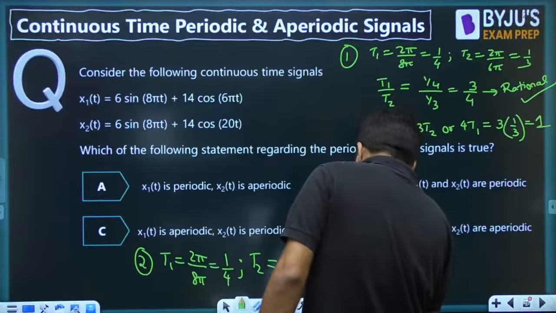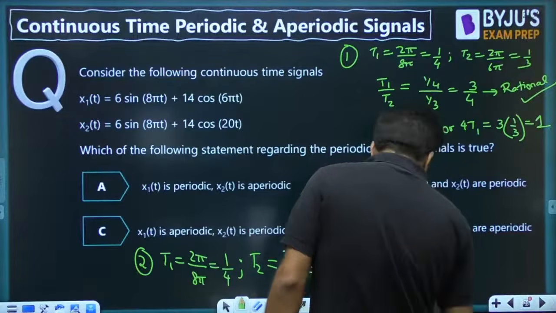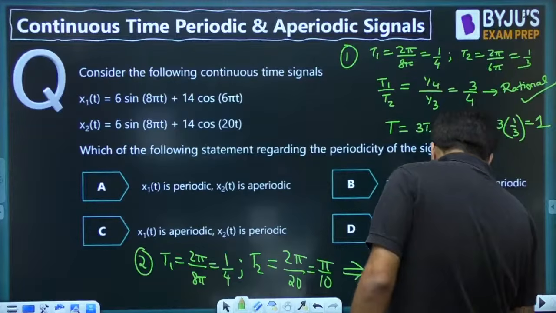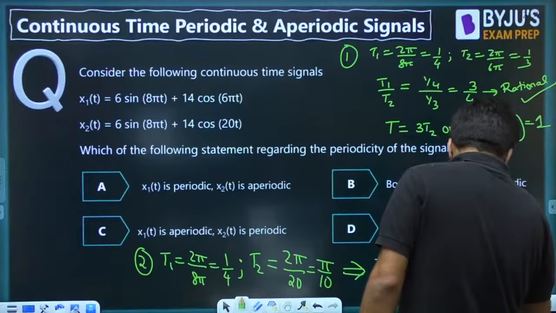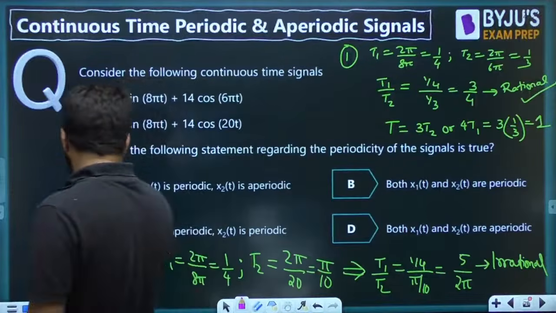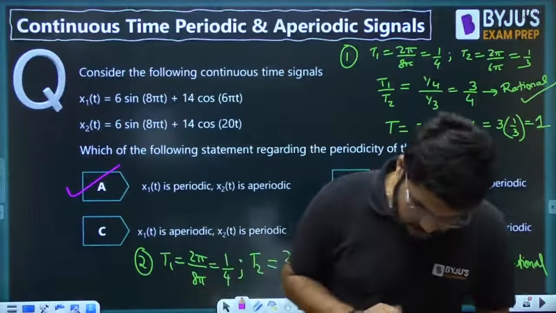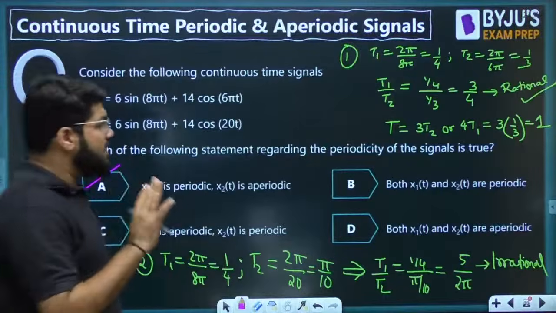So what is T1 divided by T2? 1/4 divided by pi by 10 is equal to 5/2 pi. Again irrational. So what is the correct answer? x1(t) is periodic, x2(t) is aperiodic because it fails the ratio test. A is the correct answer. Yes, Arumugam, A is the correct answer.